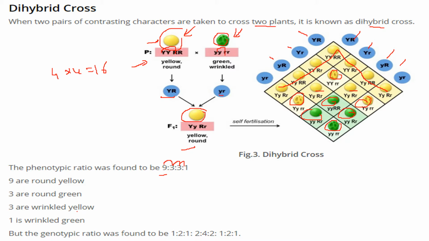But the genotypic ratio was somewhat like this: 1:1:1:1:2:2:2:2:4, or 1:2:1, like this.